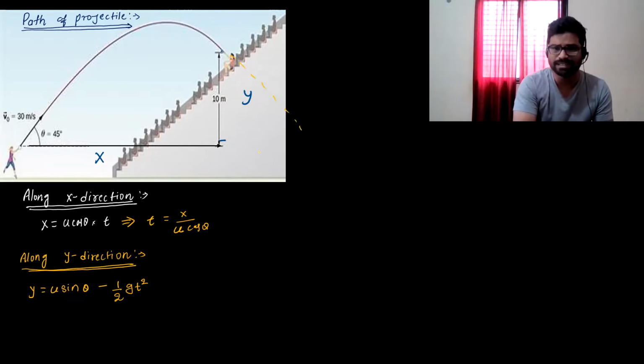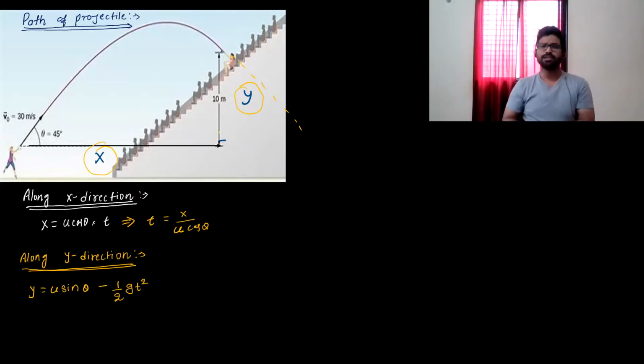It is going to land somewhere here. Means I have to calculate this particular y corresponding to this particular x. So I should have some relation in which I can relate this y and x. Remember, this is not a maximum height. It is some arbitrary height corresponding to some distance.